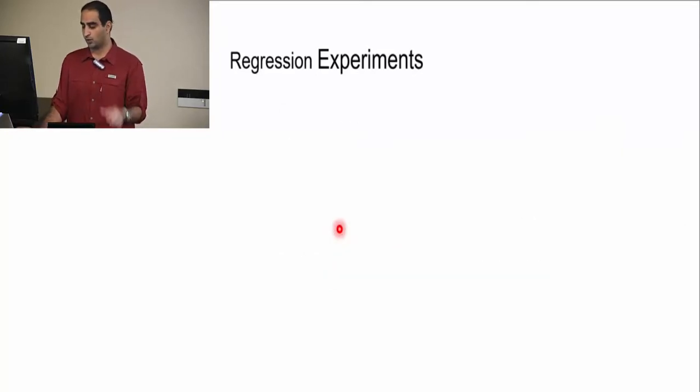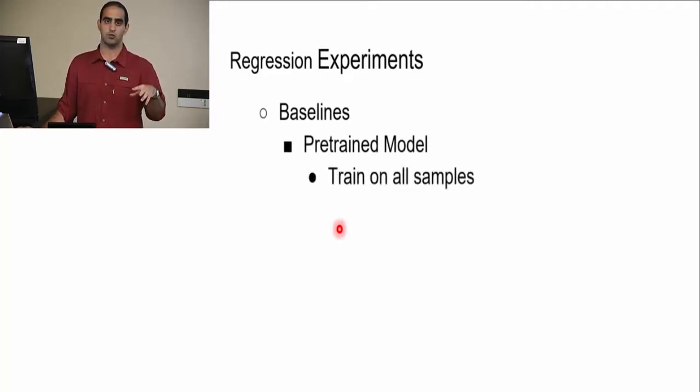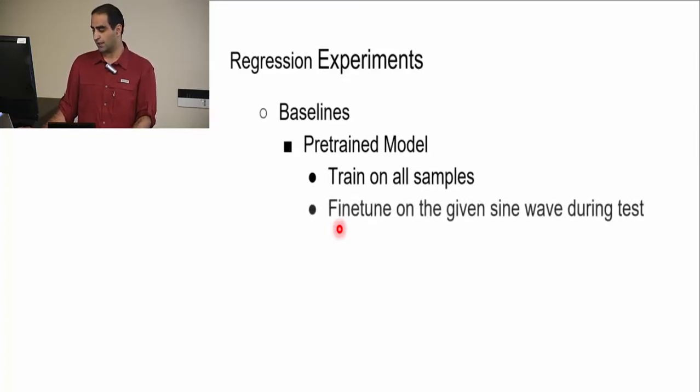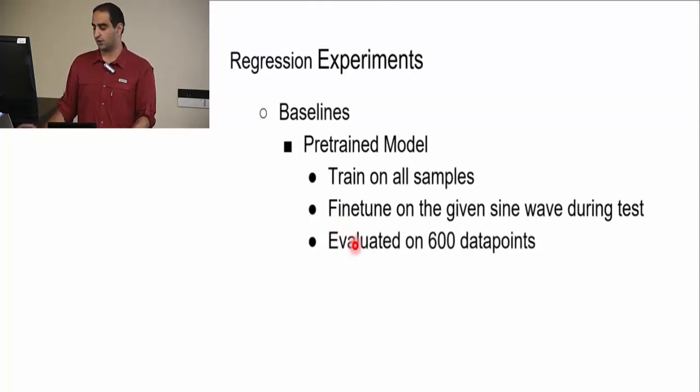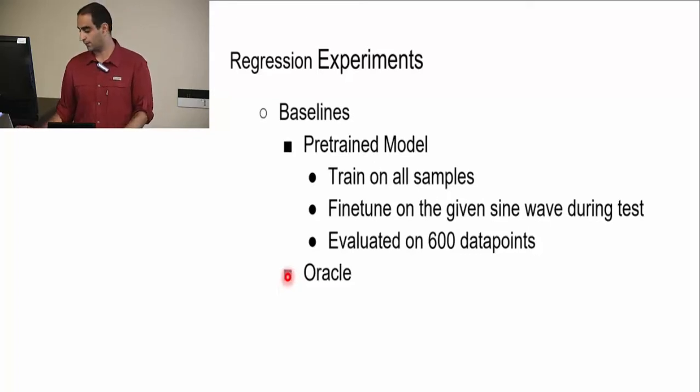They also compare with some baselines. One of them is a pre-trained model, which is also pre-trained on all of those 700,000 sine waves, but it fine-tunes on the sine wave for meta-testing that I showed you. And it's also again evaluated on 600 data points. And we also have an oracle, because we know the amplitude and phase of the sine wave, so we know exactly how it should look.